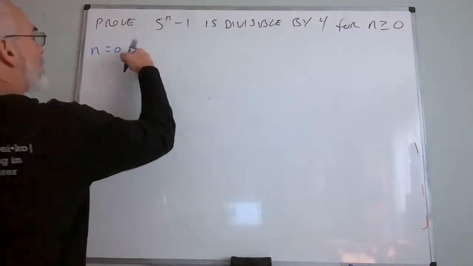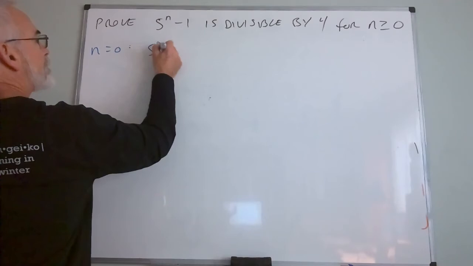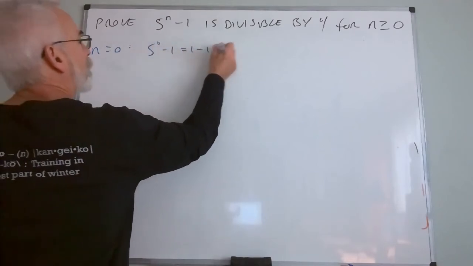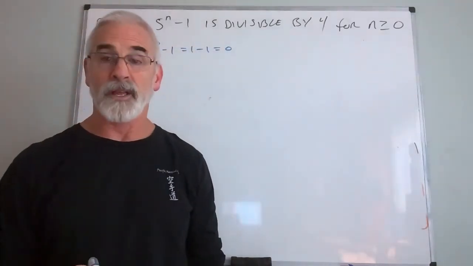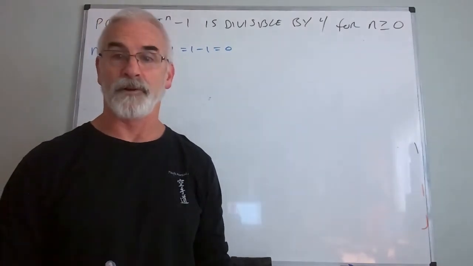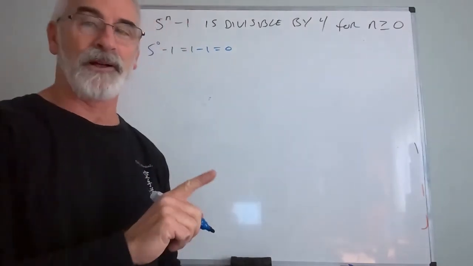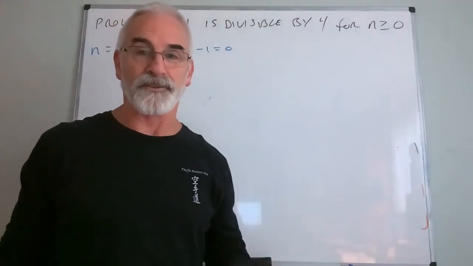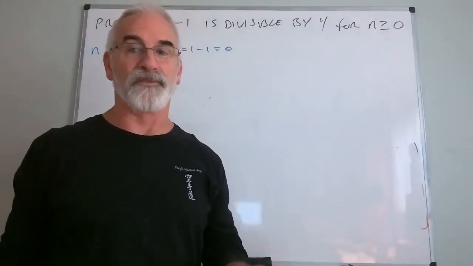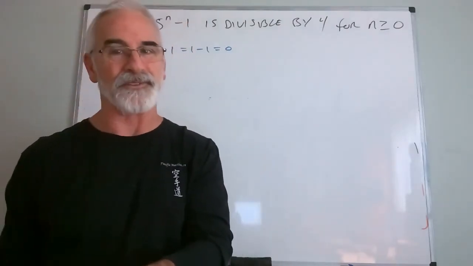Well, we'll see. For n equals 0, 5 to the 0 minus 1, that's 1 minus 1 is 0. Wait a minute. Is 0 divisible by 4? Yeah, 0 is divisible by all numbers, remember? Now, on the exam, a lot of us got that backwards. 0 is divisible by all integers. No integer is divisible by 0, because that would mean 0 is in the denominator.